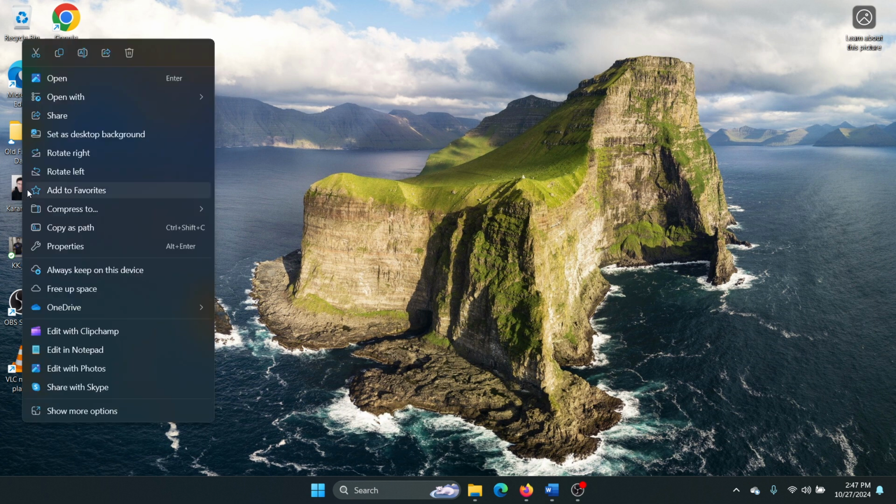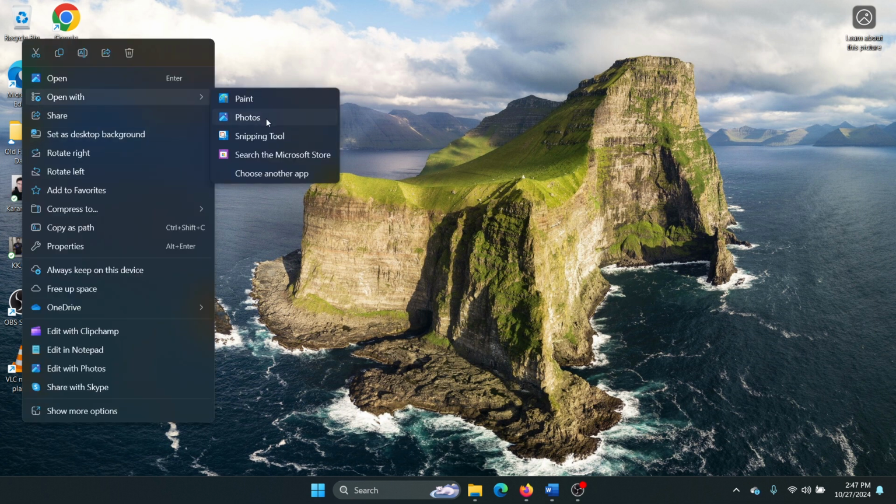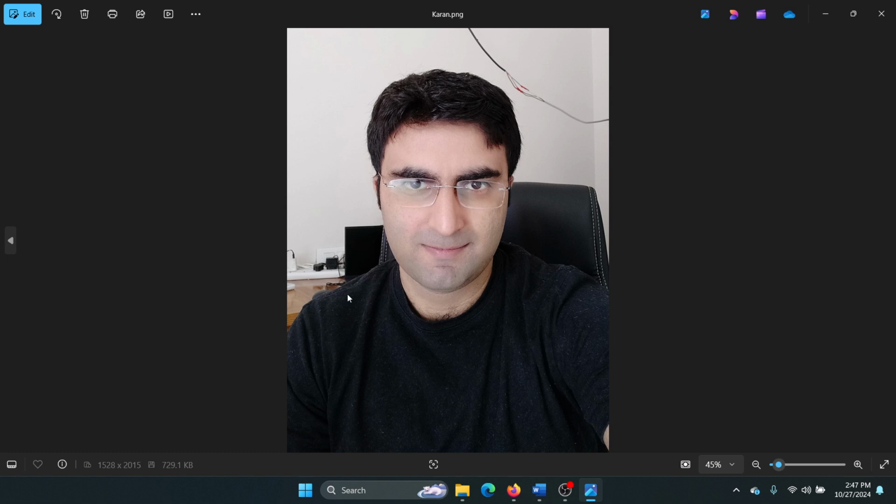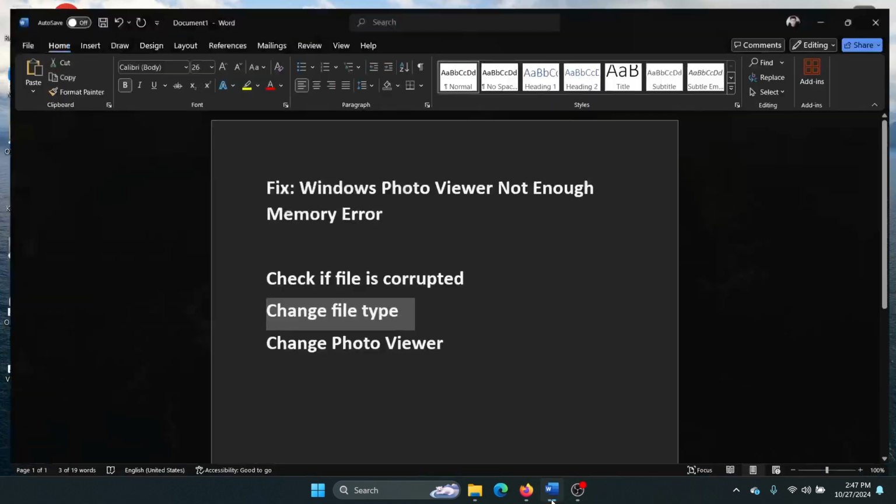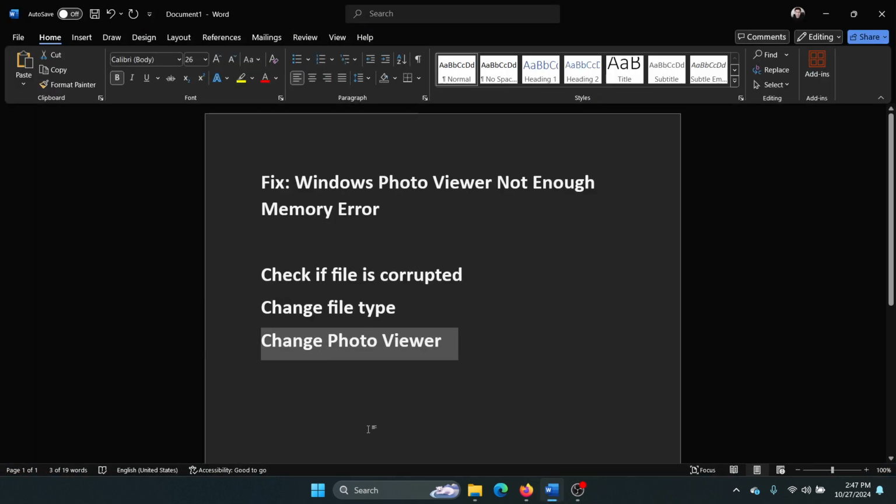Now try opening it with the Photos app. Open with Photos app. Does it work? See, it works. Now the next one will be to change the photo viewer, obviously.